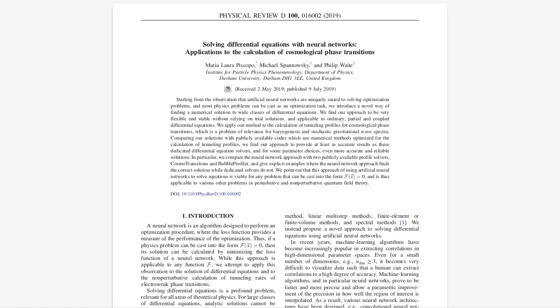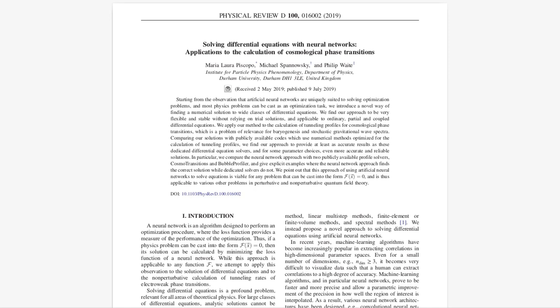These phase transitions are thought to have occurred as the universe cooled, leading to significant changes in the fundamental forces and the formation of particles. A key concept in understanding these transitions is the bounce solution, which represents the most probable path for a phase transition to occur. This solution can be found by minimizing the Euclidean action, a mathematical quantity that describes the system's evolution. However, the equation that governs this bounce solution, often a set of coupled nonlinear differential equations, can be notoriously challenging to solve using traditional methods.